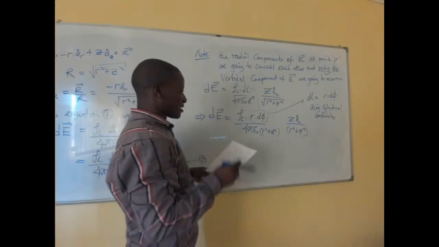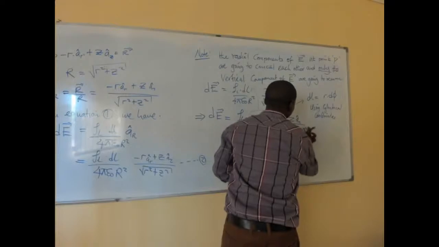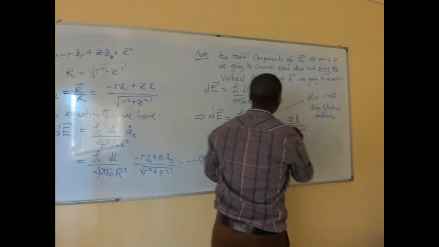And how do we reduce it? We realize that actually this right part is not supposed to be like this, it's supposed to be like that.